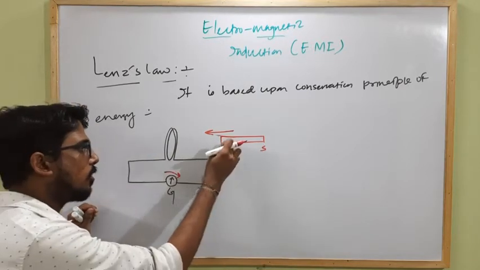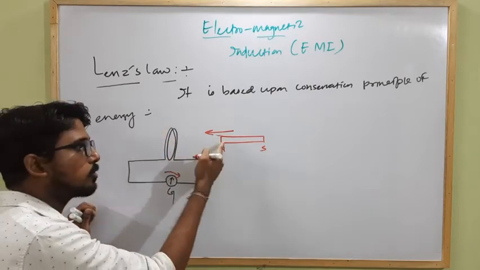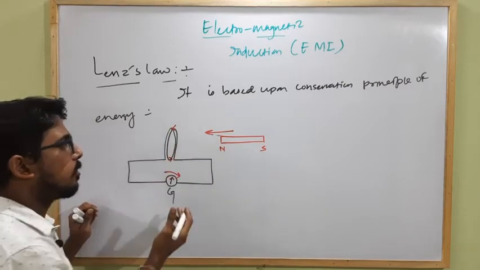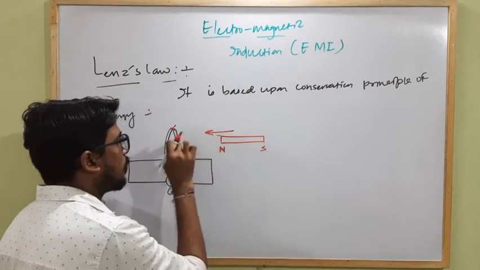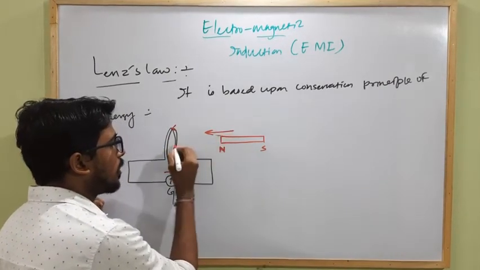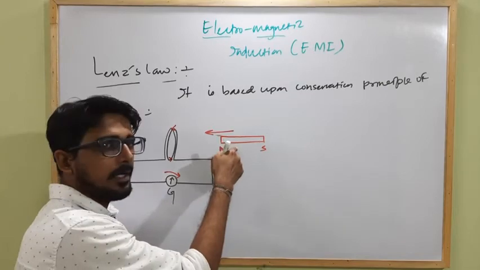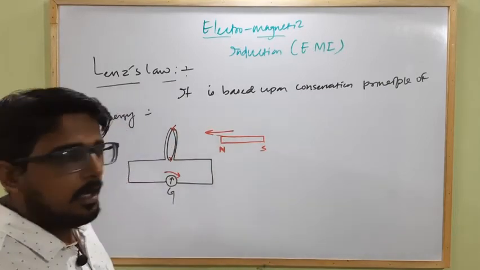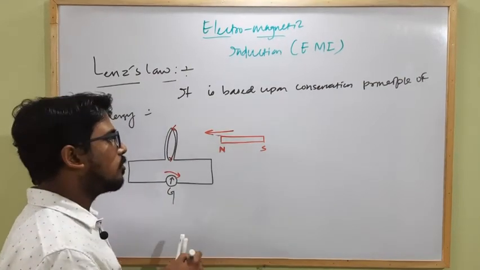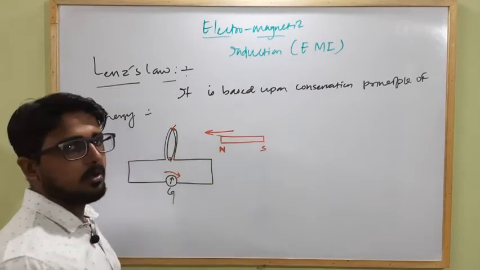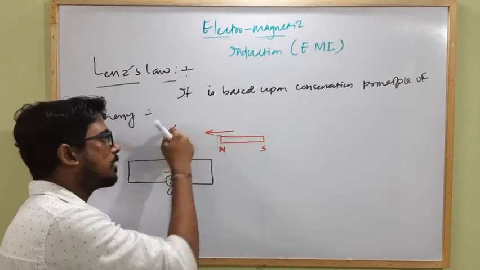And here the cause is the north pole is moving towards the coil, so the right hand side of the circular coil behaves as a north pole to oppose the cause, and the current flowing through it will be in anti-clockwise direction. Clear? So when the motion of this north pole gets some opposition, the external agent has to do some work on this bar magnet to overcome the opposition. Clear? As the induced current tries to oppose the motion of this bar magnet, and we want to move this bar magnet close to the circular coil, then we have to do some work on this bar magnet to overcome the opposition by the induced current.